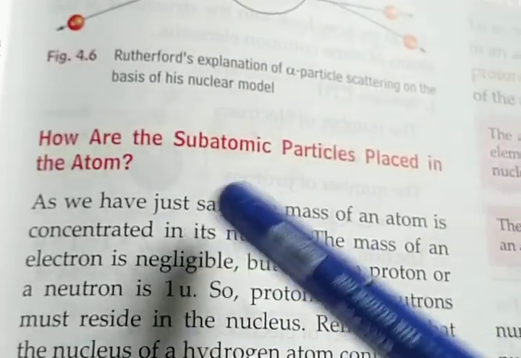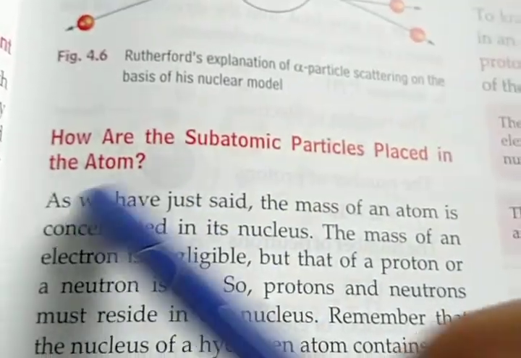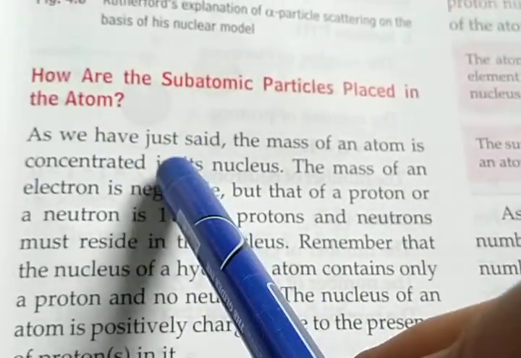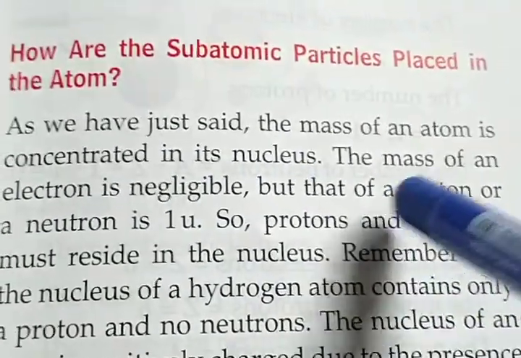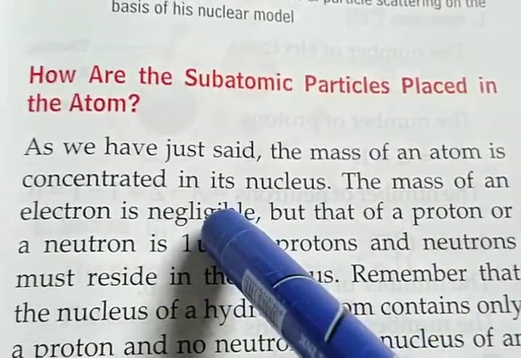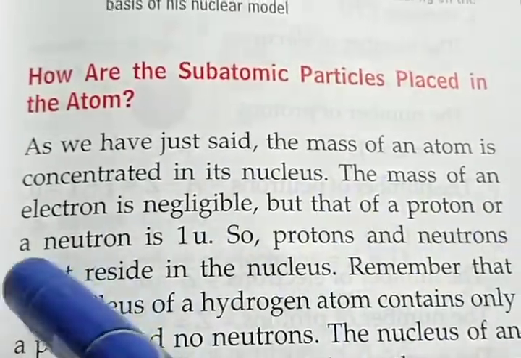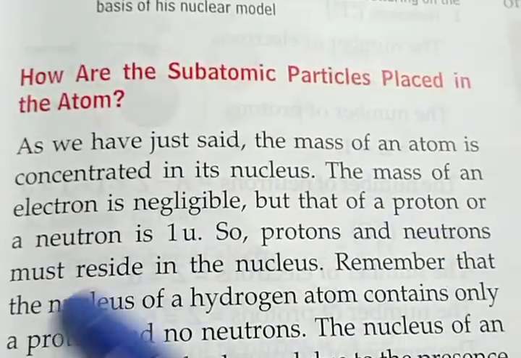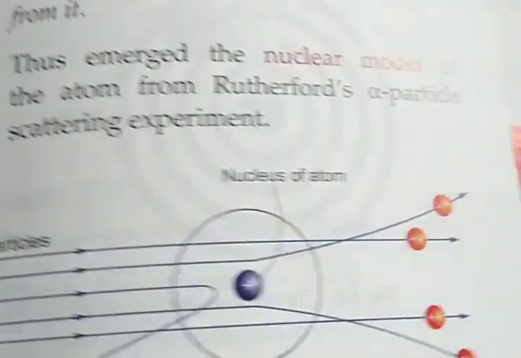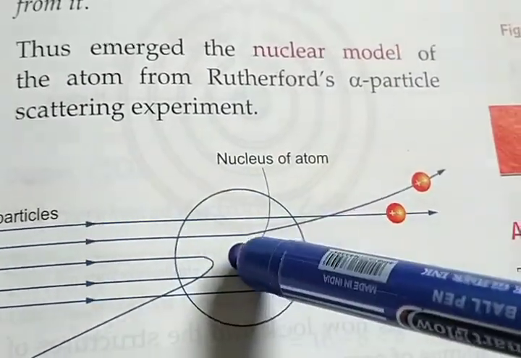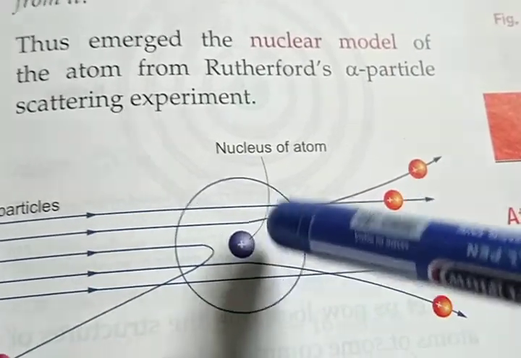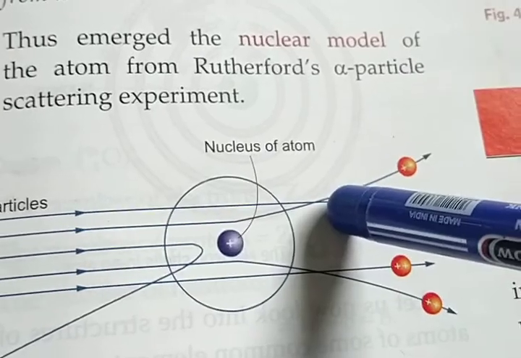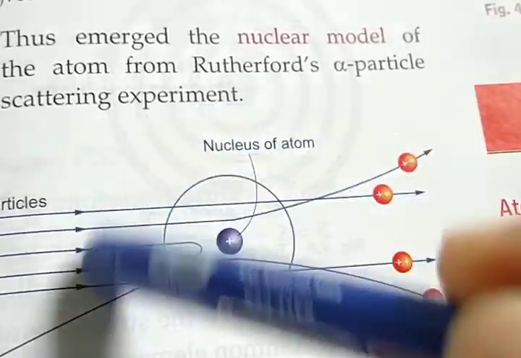Now, how are the subatomic particles placed in the atom? As we have just said, the mass of an atom is concentrated in its nucleus. The mass of an electron is negligible, but that of the proton or neutron is 1u. So the proton and neutron must reside in the nucleus. Look at the figure once again. Here is the nucleus and its charge is positive, because the mass of the electron is negligible and it moves around the nucleus.